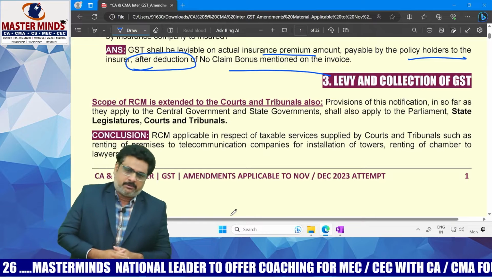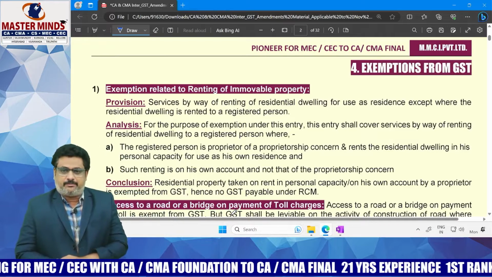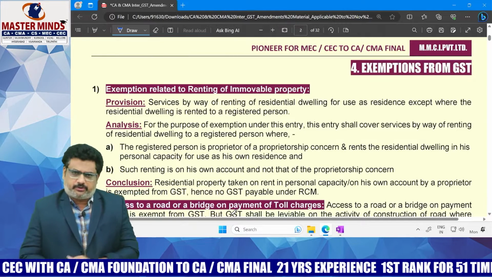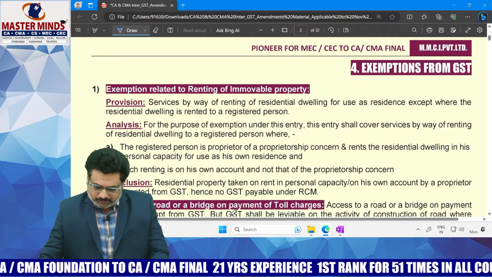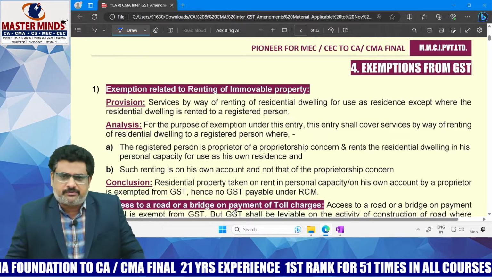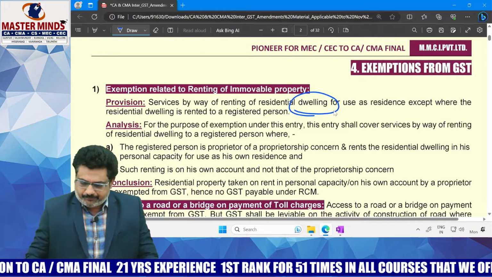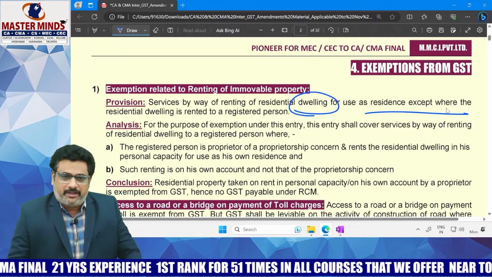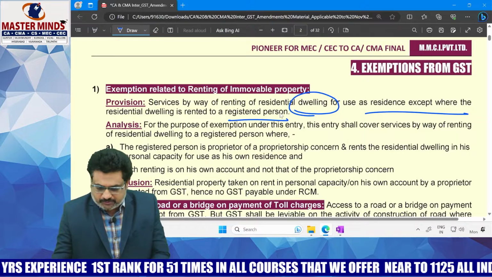The next point is with respect to the exemptions chapter, exemption relating to immovable property. The provision is: services by way of renting of residential dwelling for use as a residence, except where the residential dwelling is rented to a registered person.